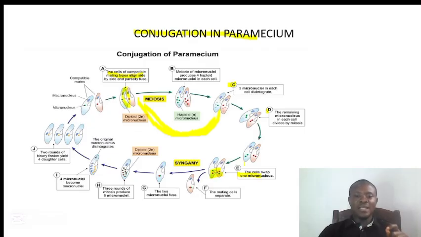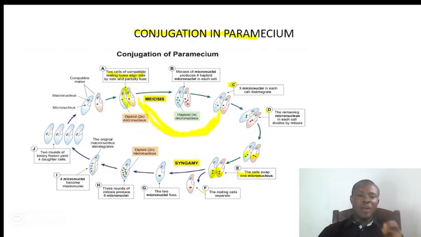So at the end of the day, you can see there is a mix of color here. We have green and red. But before now, here we are just having green, and here we are having red. But when these migrating nuclei swap, what will happen? We have this mixed color, we have the green, we have the red. This is just for explanation. It is not like the stationary nucleus here is green or the migrating nucleus here is red. After the cells have swapped their nucleus, they move apart.